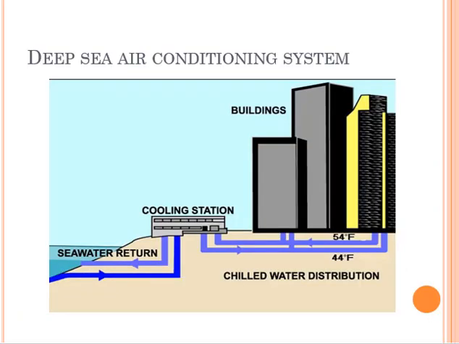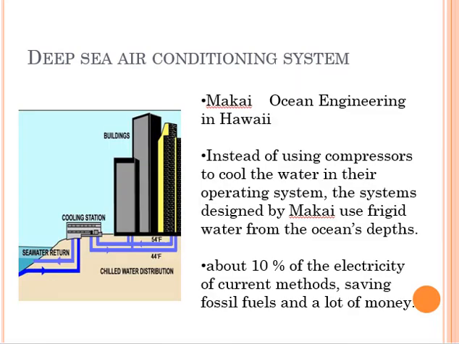Another example is the deep sea air conditioning system. Here, seawater is being used to cool buildings. This is in Makai Ocean Engineering in Hawaii. Instead of using compressors to cool the water in their operating system, the systems designed by Makai use frigid water from the ocean's depth.